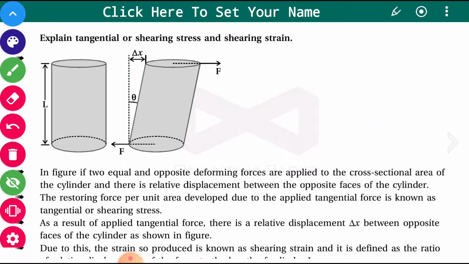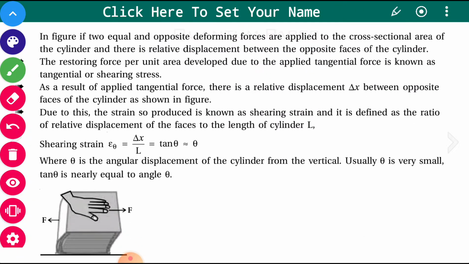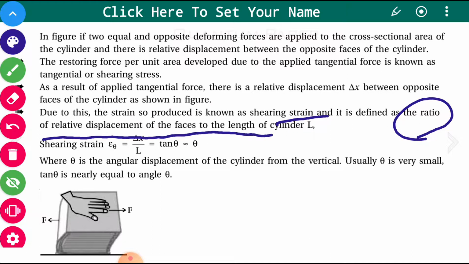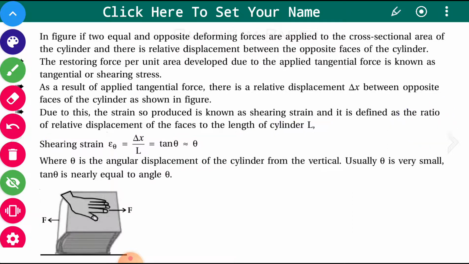This phenomenon is explained here in a different way. Due to this, the strain so produced is known as shearing strain, and it is defined as the ratio of relative displacement of the face to the length of the face of a cylinder.